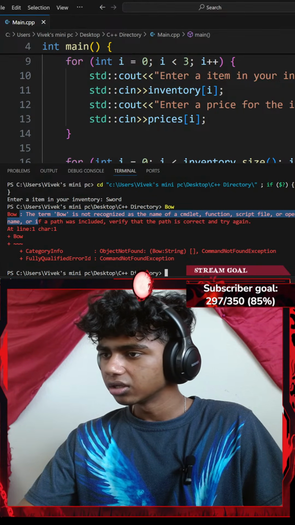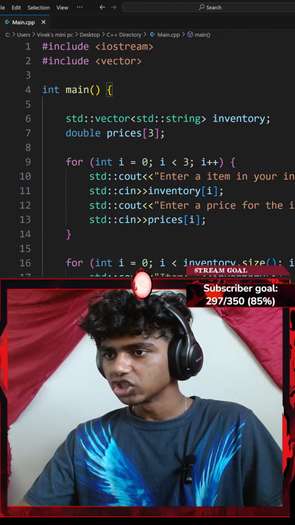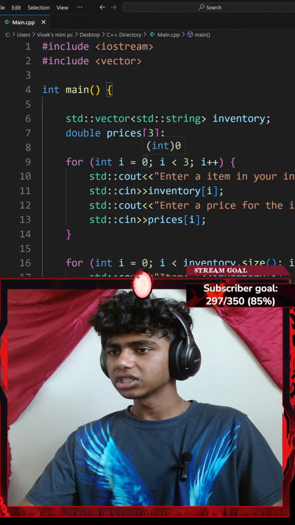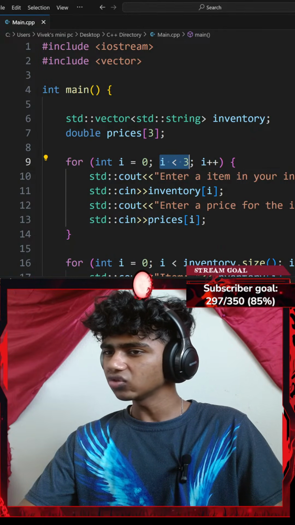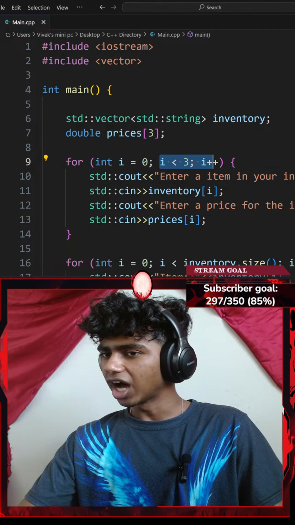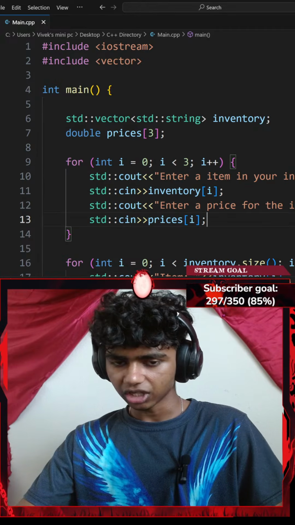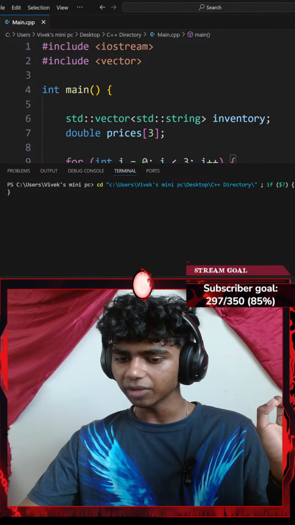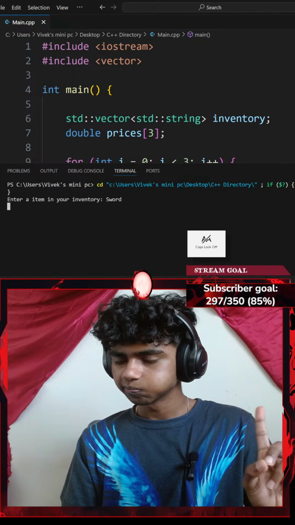Okay, I don't think I can add it here. Shouldn't this ask me to print it while my I is 0 and my I is less than 3? I increment my I by 1. So I gotta ask this 3 times, right? Okay, let me actually try again. I'll go with Control S to save the code and run the command. Let's see. Let's go with a sword.